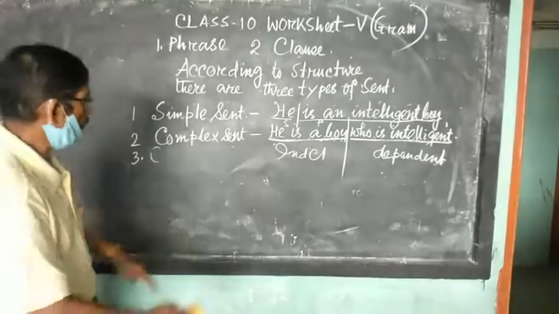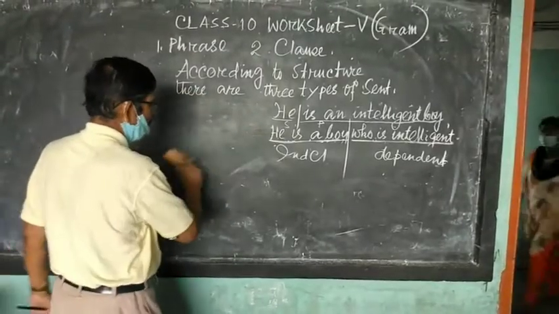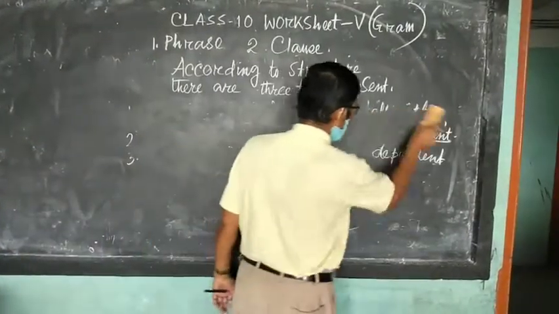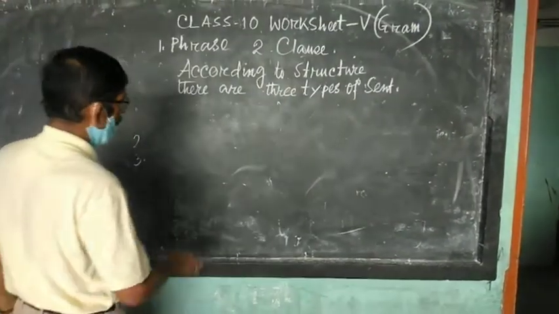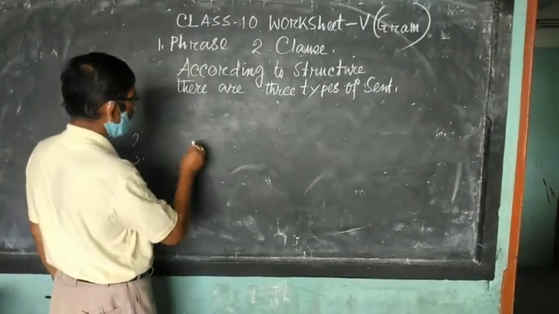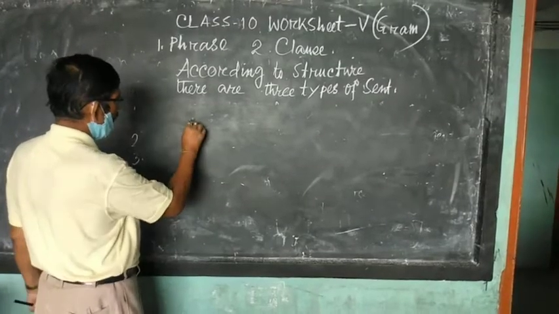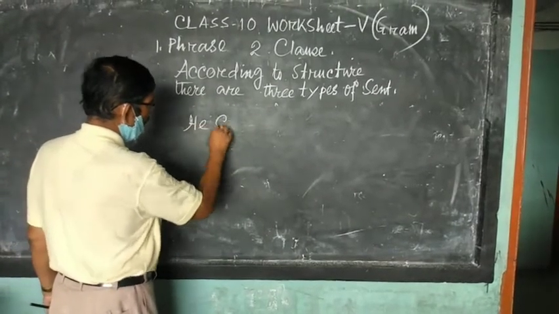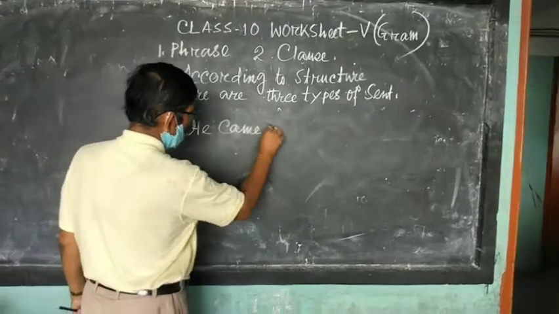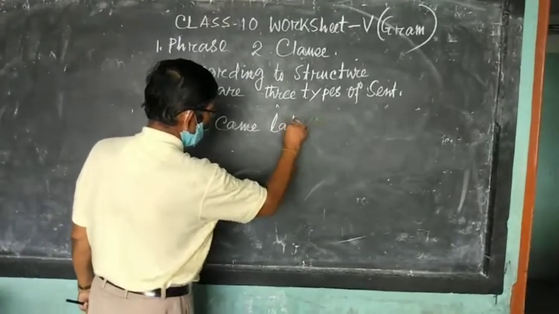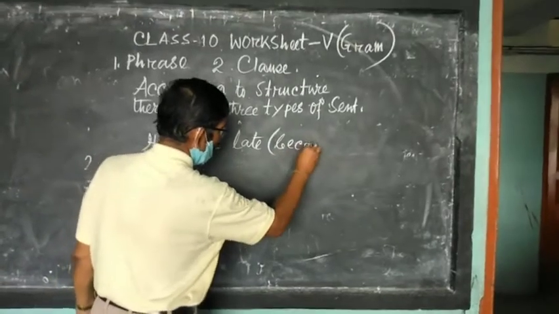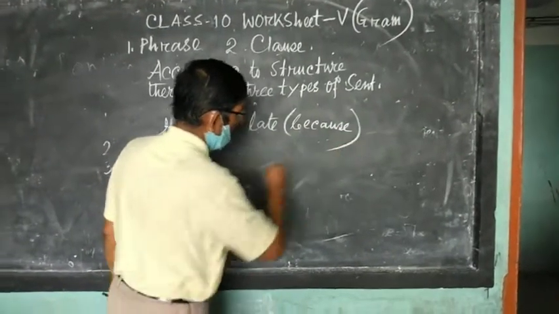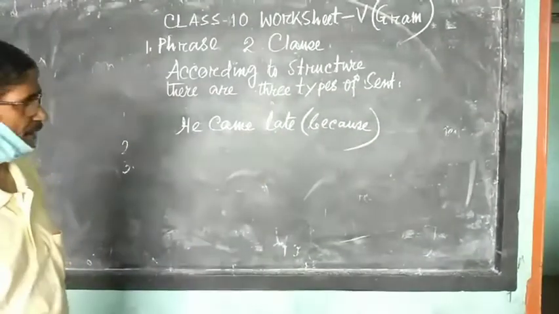Now the question that comes is that sometimes you will be asked to supply a suitable dependent clause. For example, "He came late." Suppose "because" is given and you are asked to supply one dependent clause.